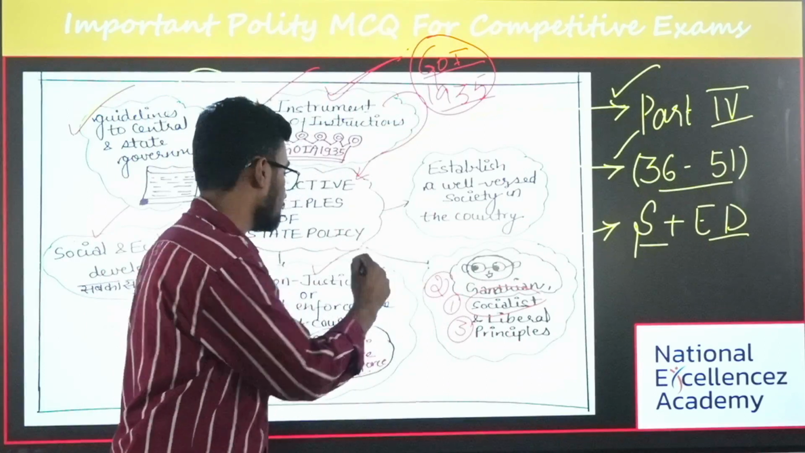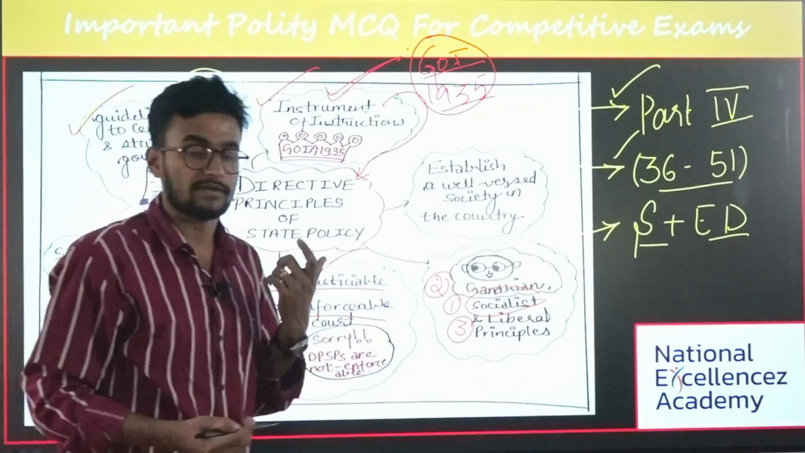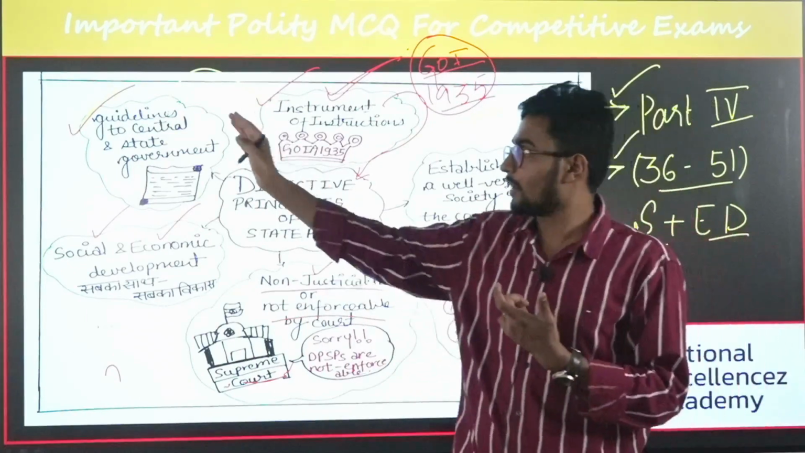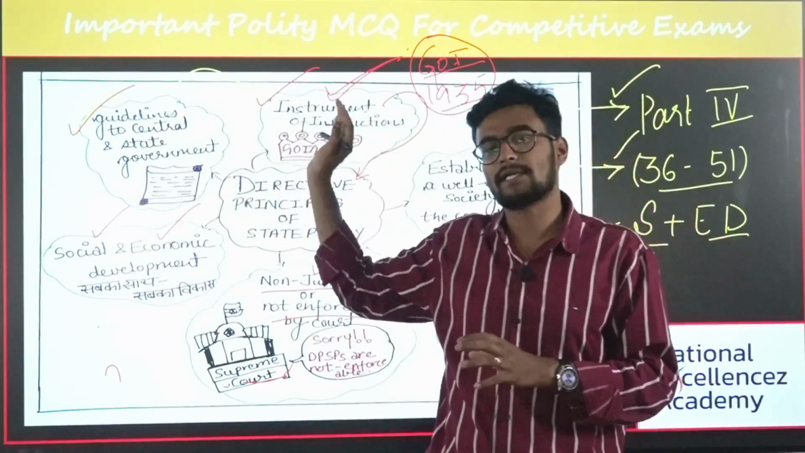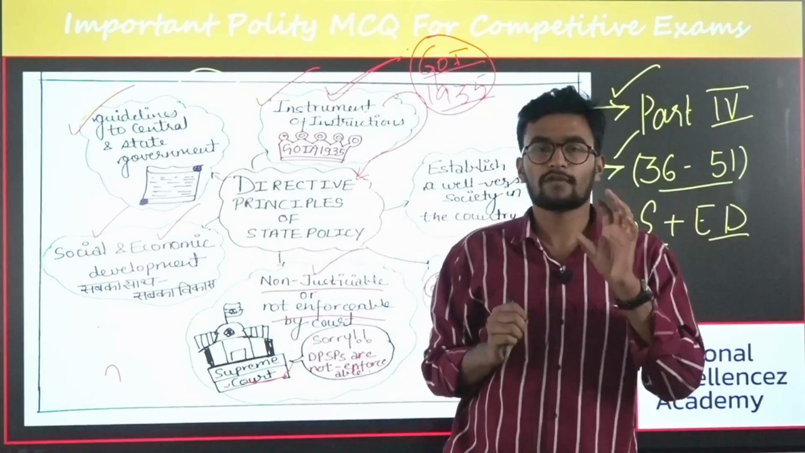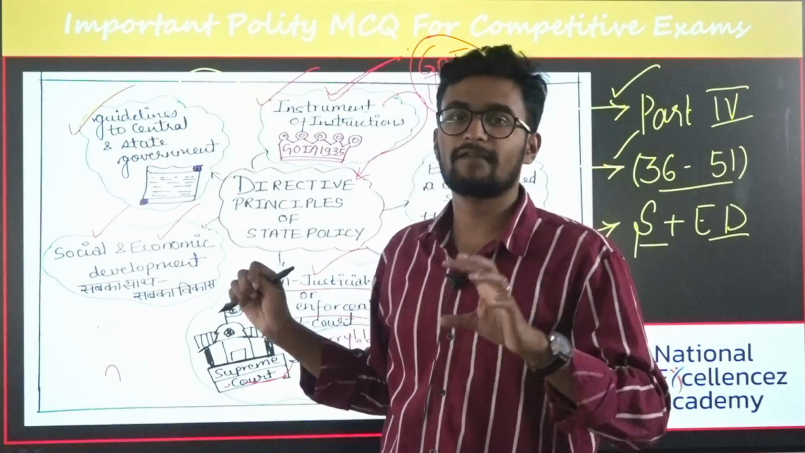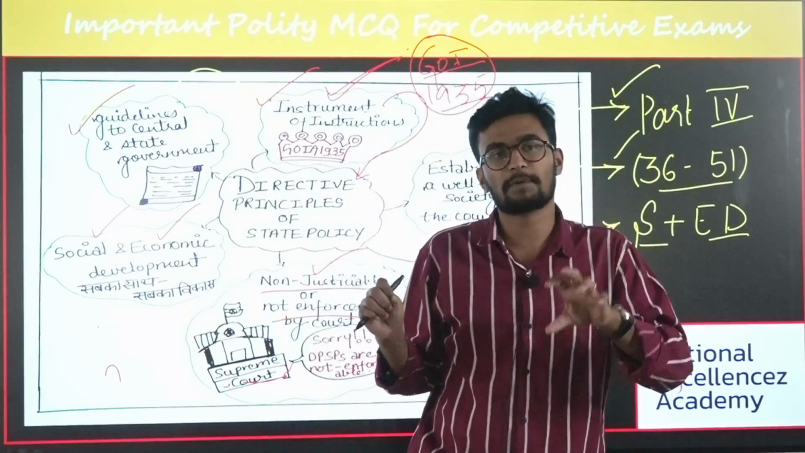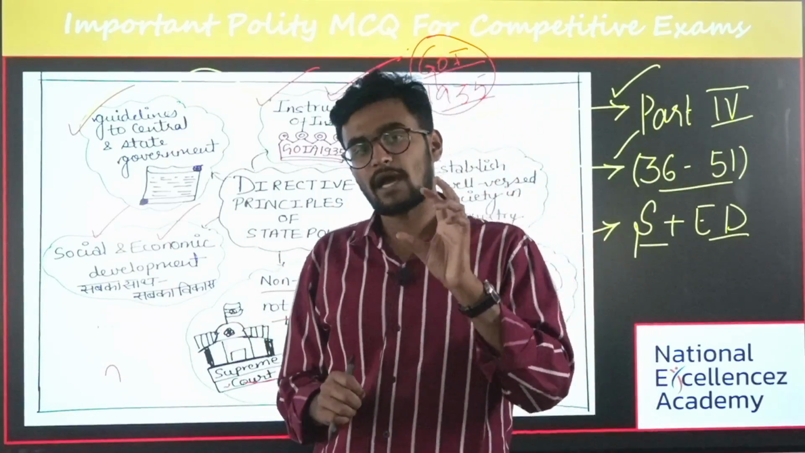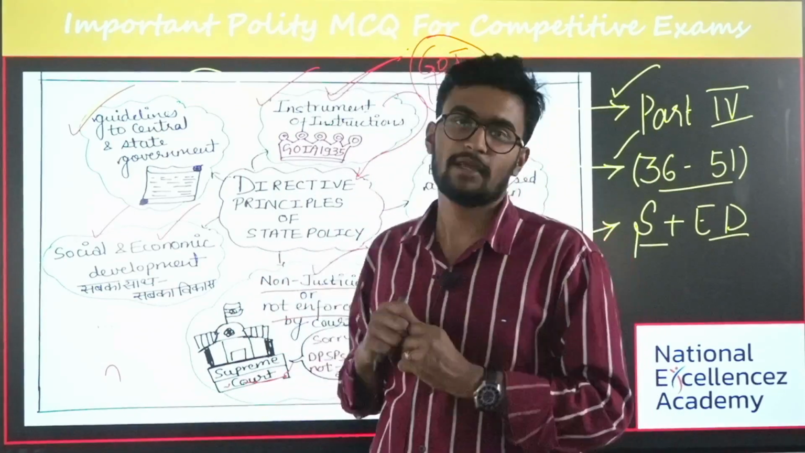And the last and most important thing is, it is non-justiciable or non-enforceable by a court of law. What does non-justiciable mean? If the government is not implementing the articles mentioned in the Constitution, you cannot go to the court or the Supreme Court saying it is a violation. Whereas fundamental rights are enforceable. If there is any violation of fundamental rights, the person can move to the Supreme Court for a judgment or some remedy. Is it clear?